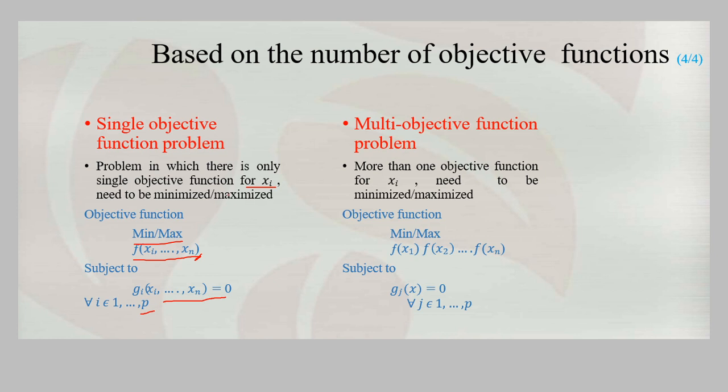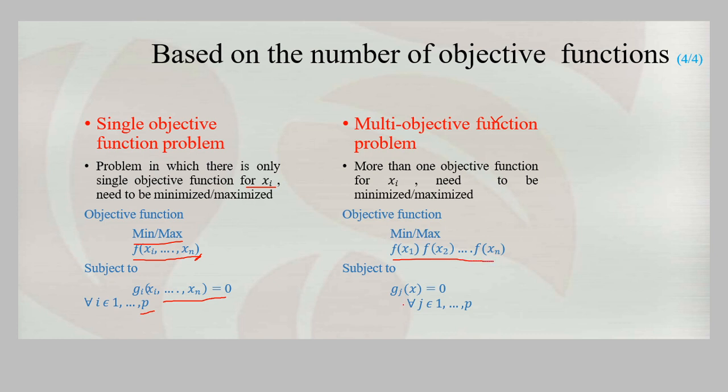Now the second classification under this type is multi-objective functions. This is a case in which there is more than one objective function that needs to be minimized or maximized. Here we may expect that multiple objective functions can be simplified, and the maximum or minimum value can be found using a single equation, f of x1 x2 till xn.